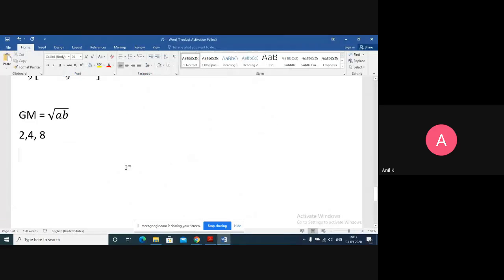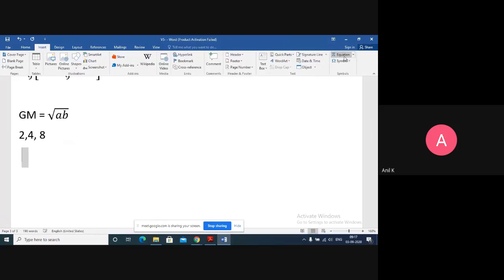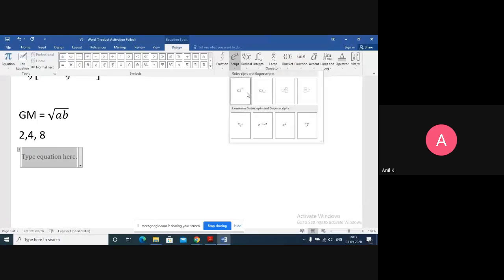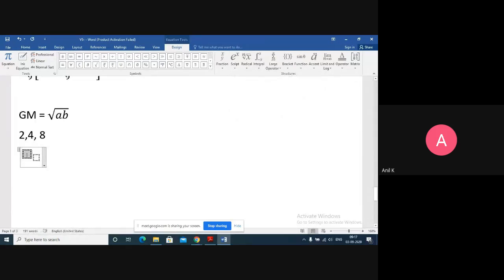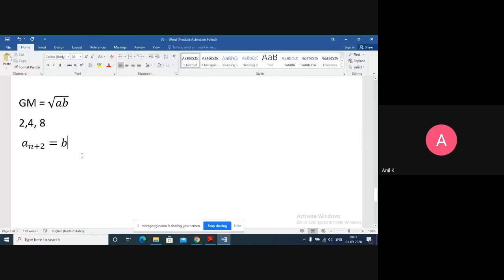So here I can conclude your n plus 2th term is going to be B. I think in AP also we discussed there will be n plus 2 terms, so n plus 2th term will be B. In GP, what is the nth term formula?